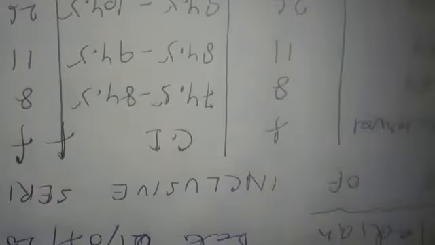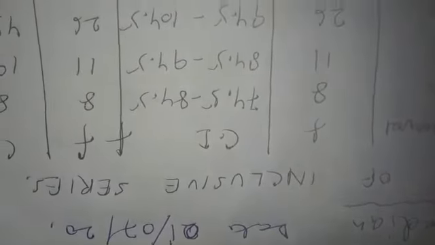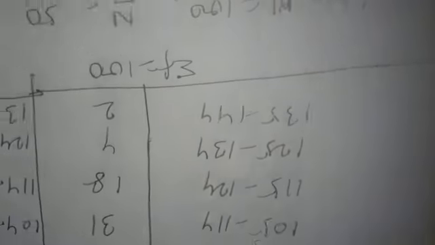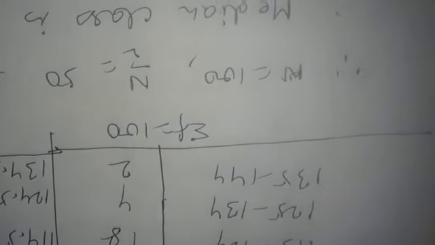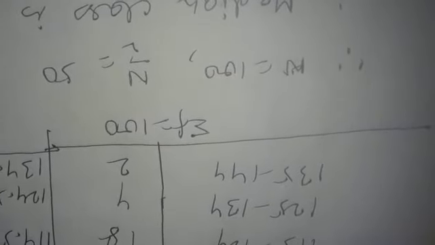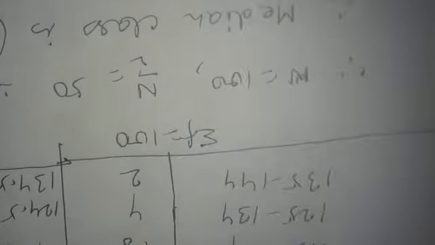This is the case of finding the median in inclusive form of data. In inclusive series, how we can find the median has been explained. Now we will discuss the questions on how we can find the missing frequencies in the case of median.